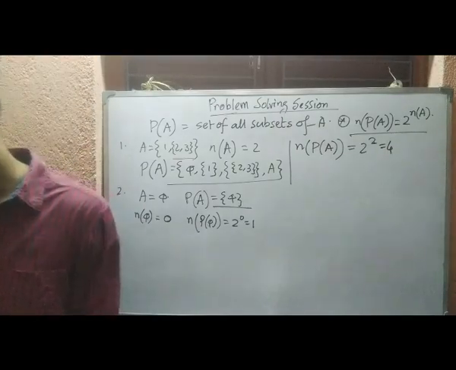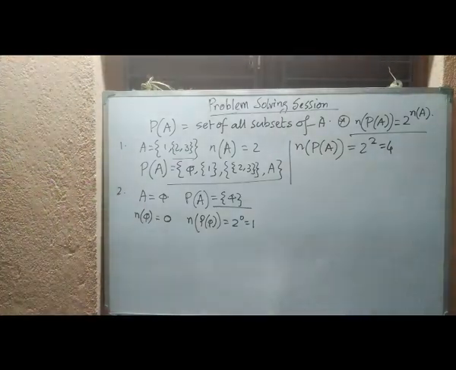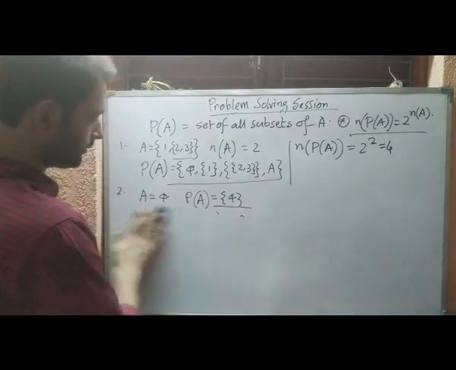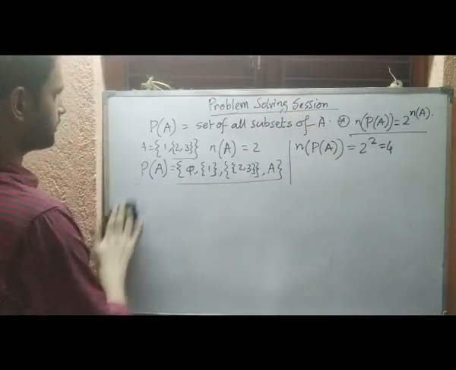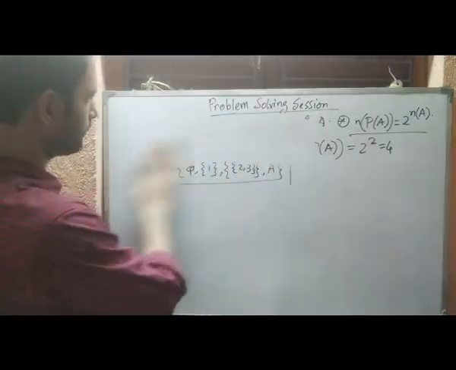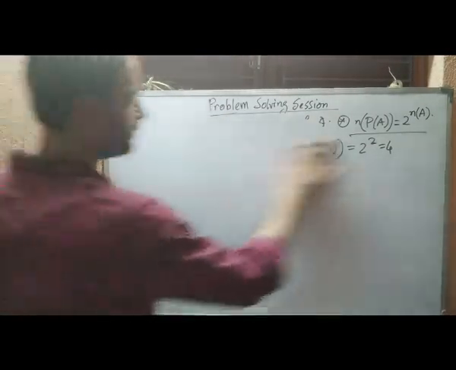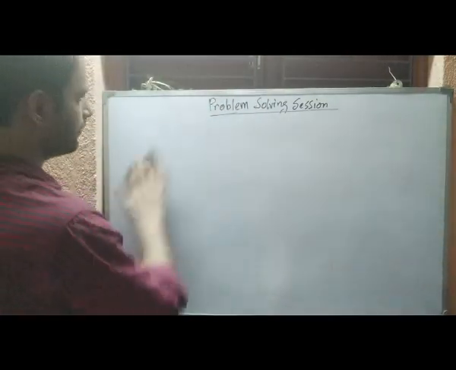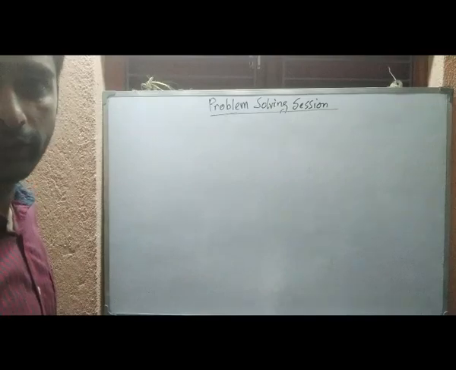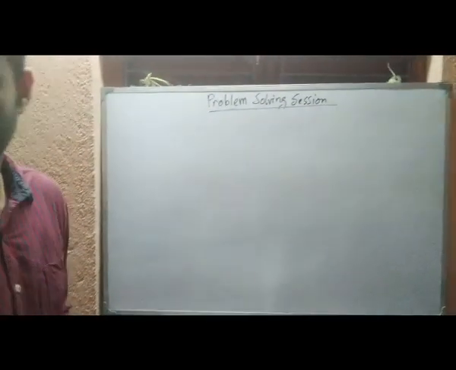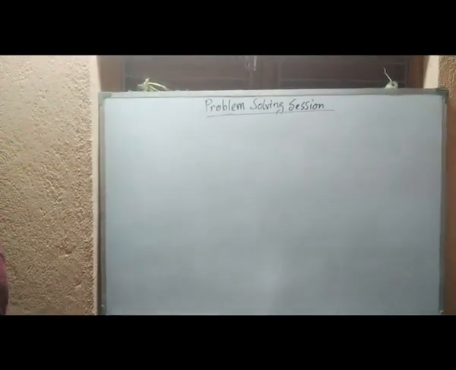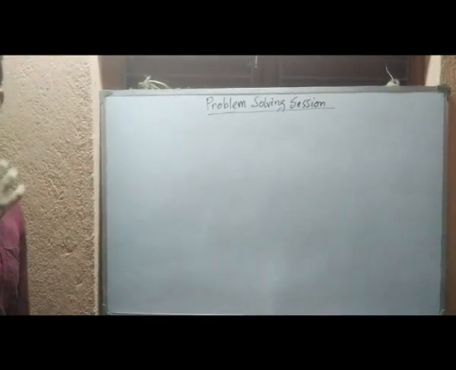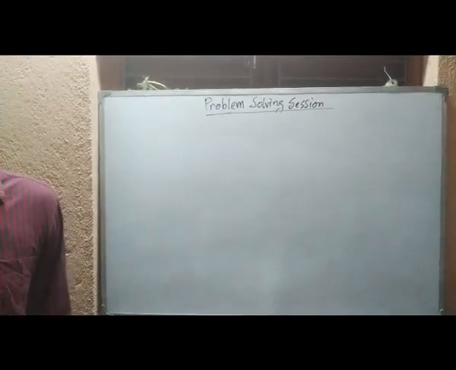Okay, so the next type of problem is regarding proving the equality of two sets. In this regard, the first problem is this one.